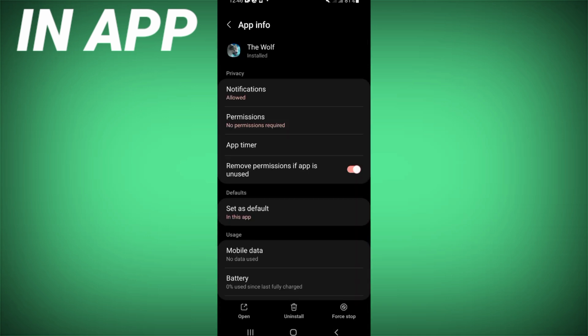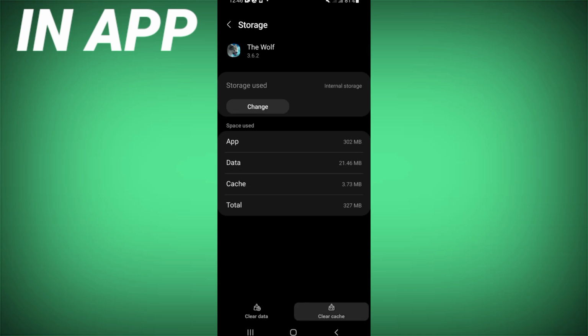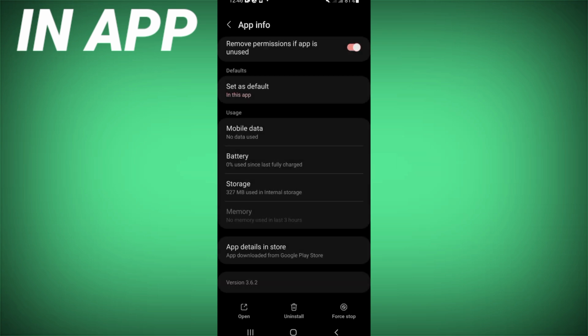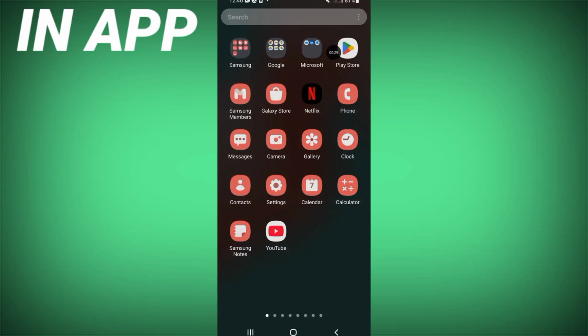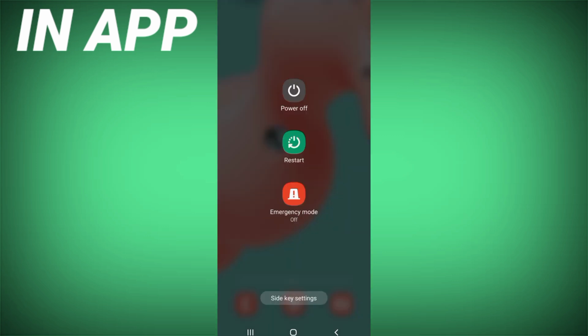So right now scroll this list down, click storage, click only clear cache, and back. After that click on force stop and click OK. So go after this to Play Store or App Store and update the wolf. After updating your game, restart your device now, and that's it.